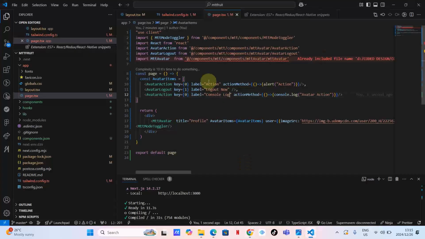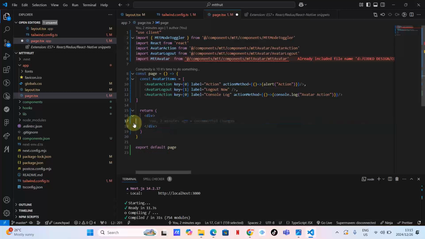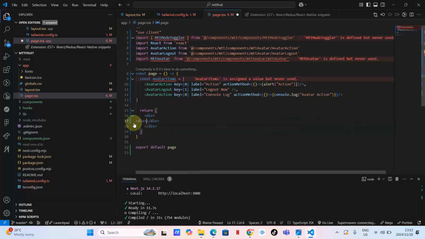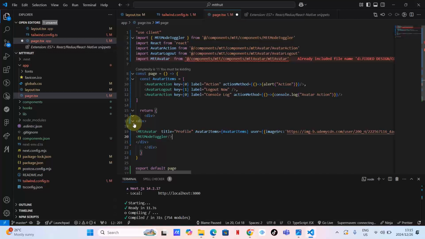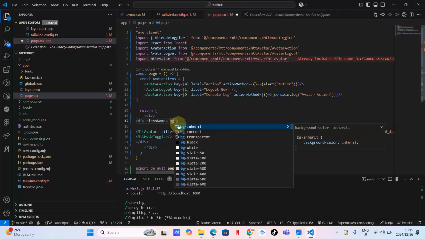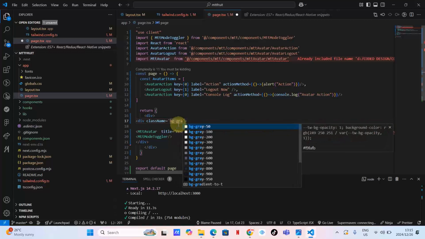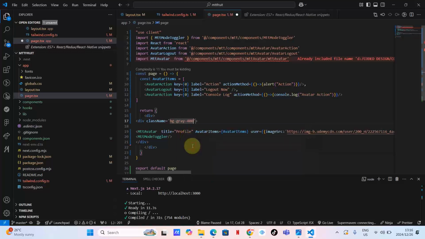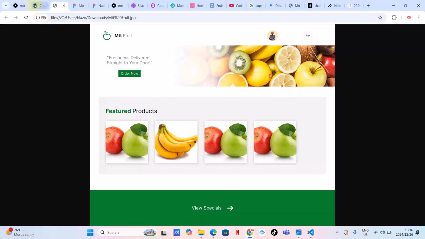How are we going to do that? First of all, let me just type div here and put all of these inside a container. Then let me use class name. Let me just put bg gray here. Let's see, is there a difference? As you can see, guys, this is bg gray.